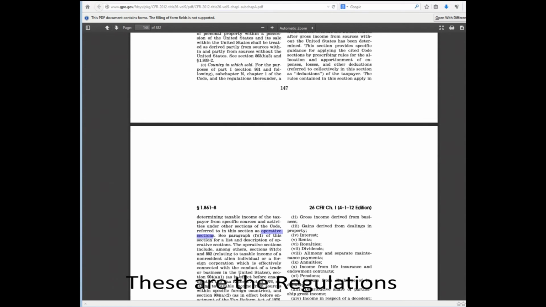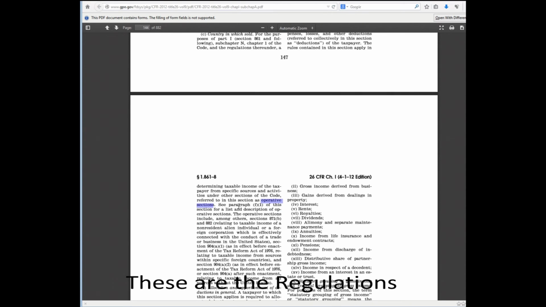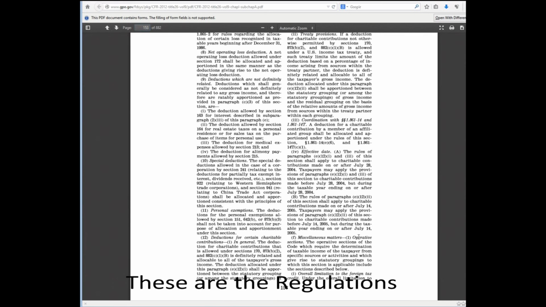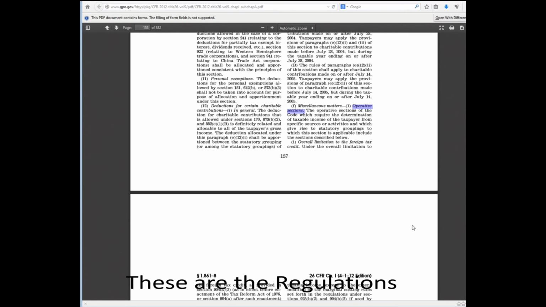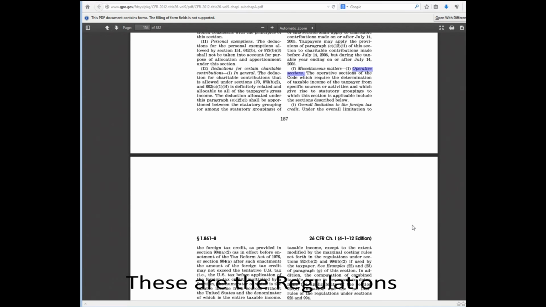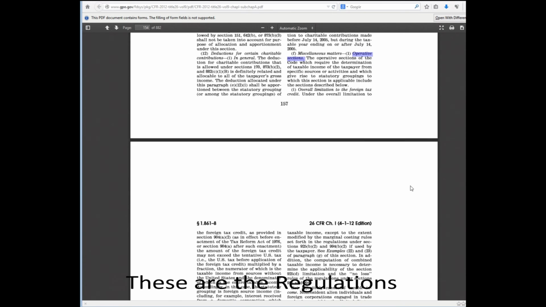See paragraph F1. So in other words, the list of sources of taxable income are called operative sections, and we need to go to F1 to see what they are. Awesome, so there is indeed a list of sources in the code. Let's see if we can find them. Here they are, operative sections. The operative sections of the code which require the determination of taxable income of the taxpayer. Okay, so here is our list of taxable income sources.